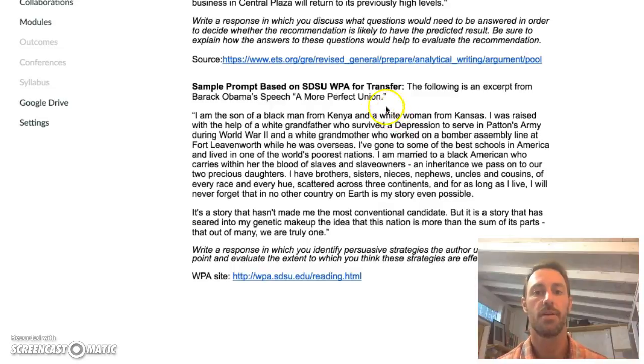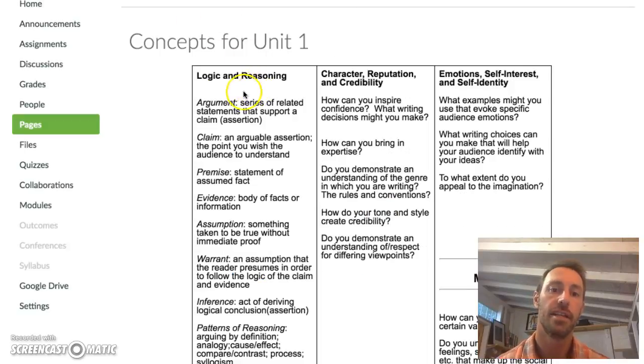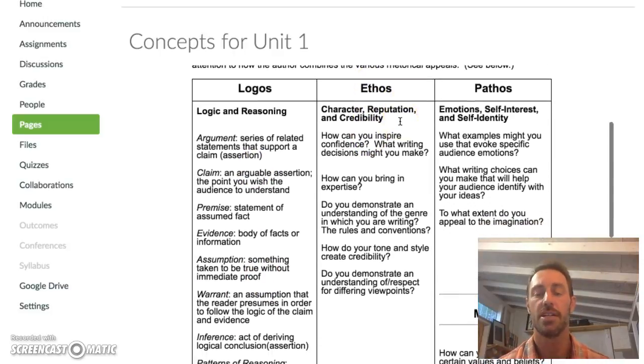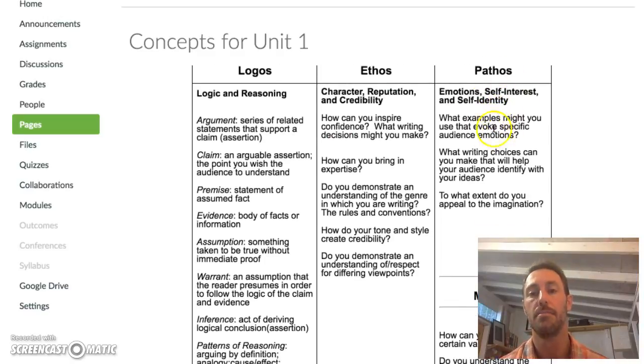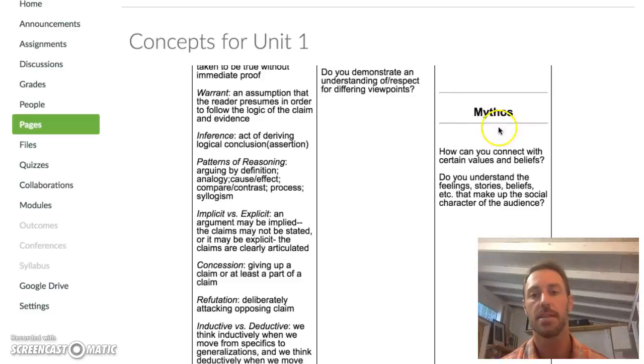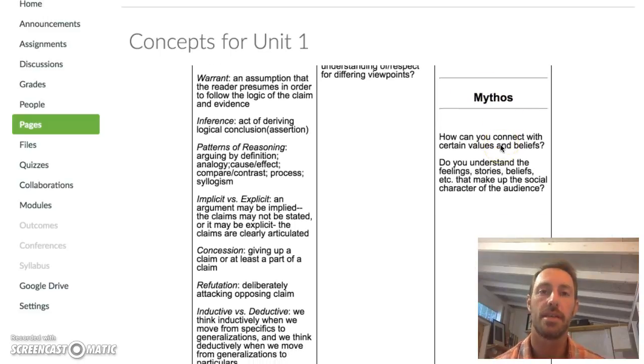And so I'm going to use an example from San Diego State. Often when you transfer, you'll take a writing assessment exam, and they may ask you something like this. In this particular example, they're asking us to look for the persuasive strategies. And we see this language of persuasive strategy. That language is much different than the logic and reasoning language that we have in this column. The language of persuasive strategies really gets us over here. It gets us to think about the ethos or the character of the speaker or writer. It gets us to think about the pathos or the emotions that are embedded in the writing. And it also gets us to think about the mythos, those cultural myths or narratives or values and beliefs that are embedded in the writing.